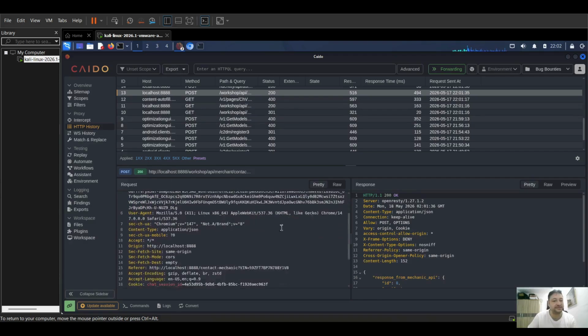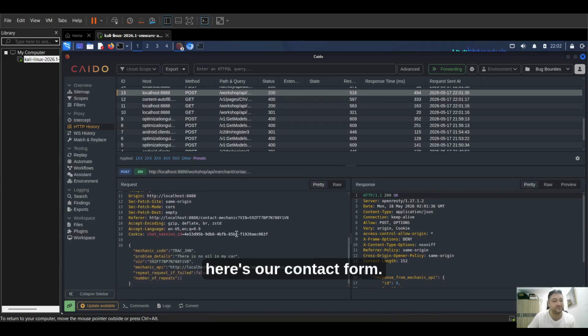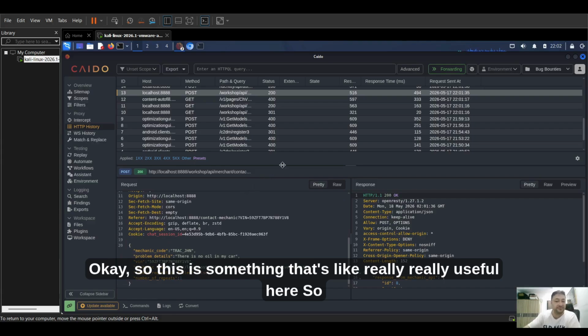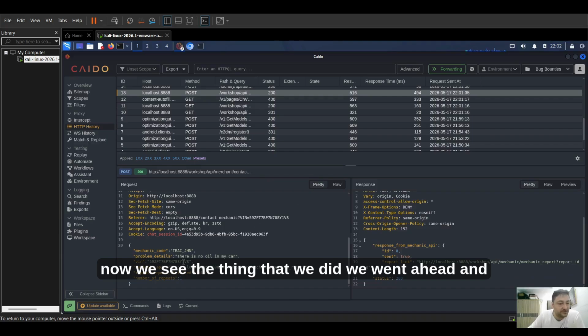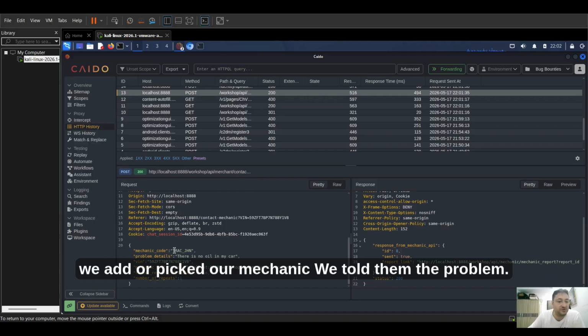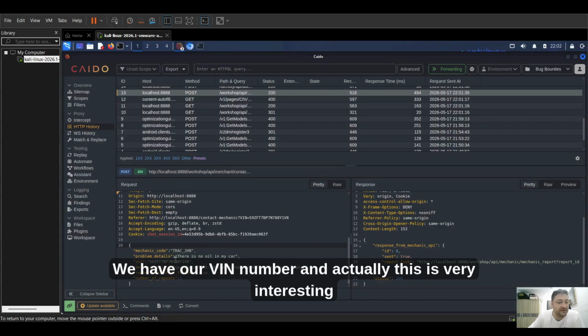Okay, let's see. Yep, here's our contact form. So this is something that's really, really useful here. Now we see the thing that we did. We went ahead and picked our mechanic, we told him the problem, and we have our VIN number.